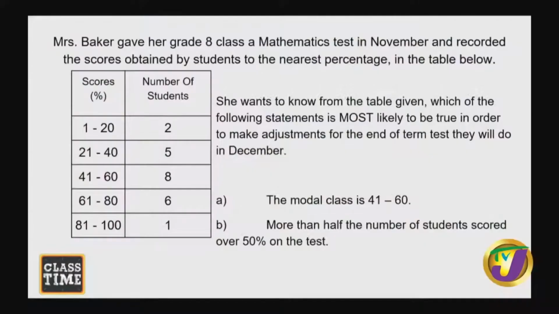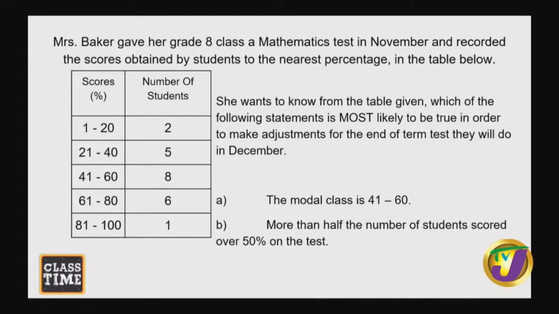So for B, you're saying you can't say more than half the number of students scored over 50% on the test. No, because there's no conclusive evidence for that class. Everyone could have gotten below 50 or they could all have gotten above 50, but I don't know. I would have to look at individual scores. I'd have to bring out the raw data. All right, you're correct for that one.